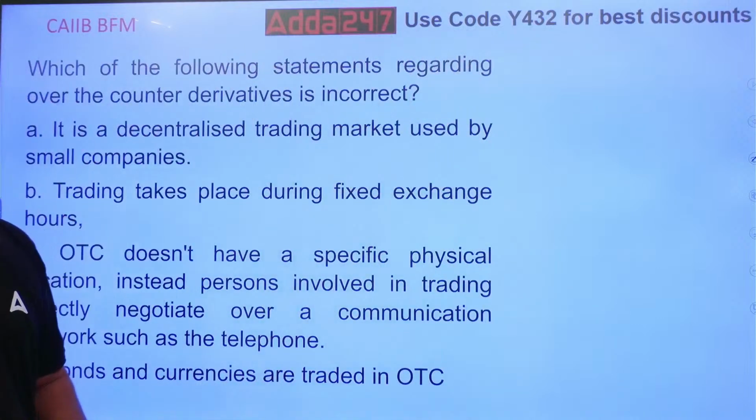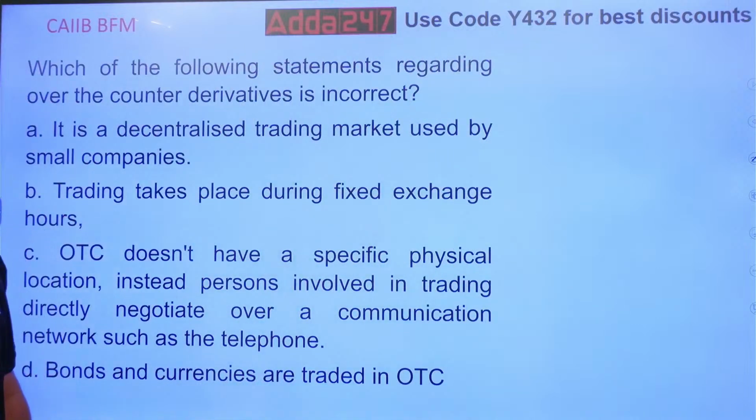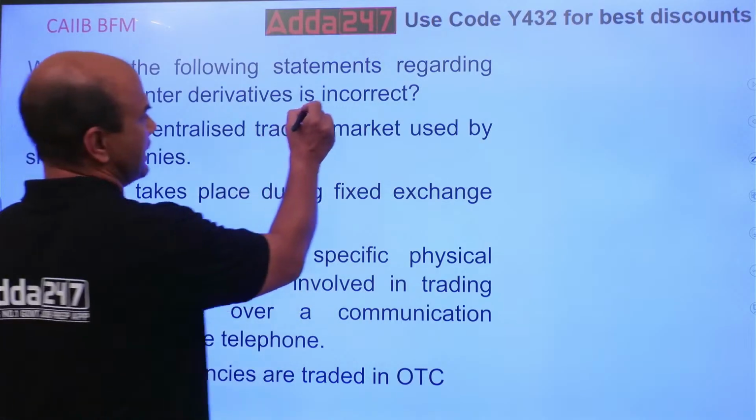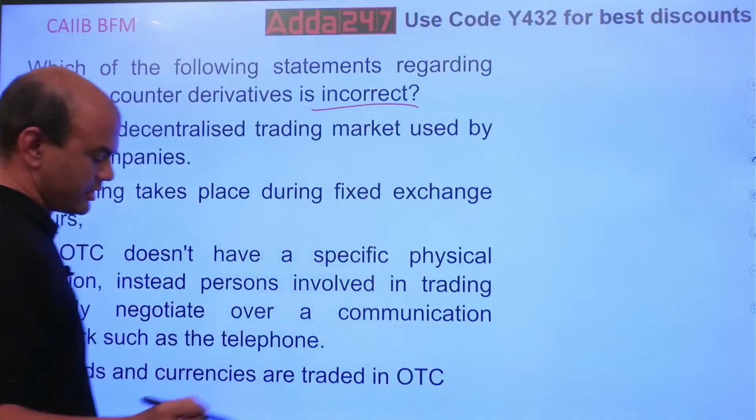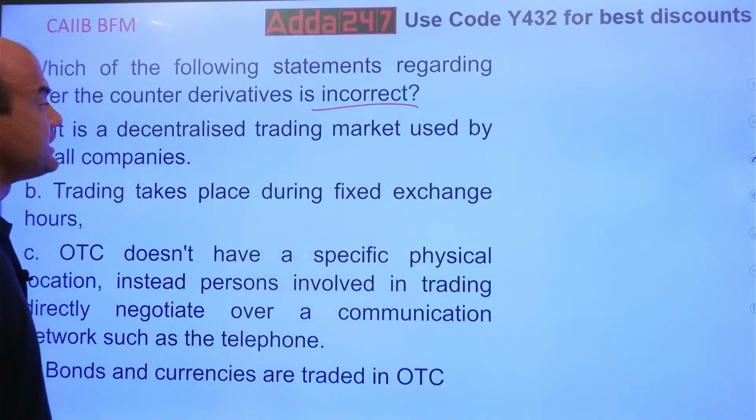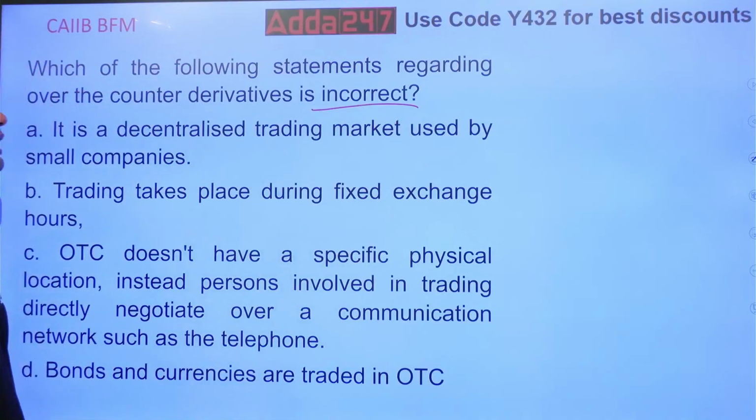Next, which of the following statements regarding over-the-counter derivatives is incorrect? Now look at this. I have just now explained OTC to you. Now you give me the answer. Which of them is incorrect? It is the decentralized trading market used by small companies.